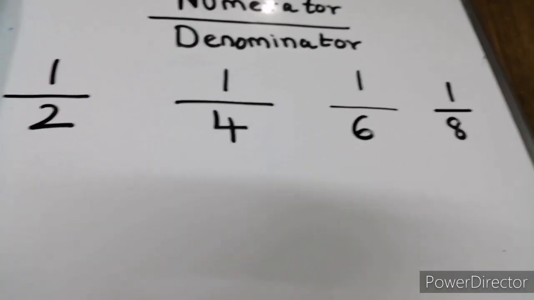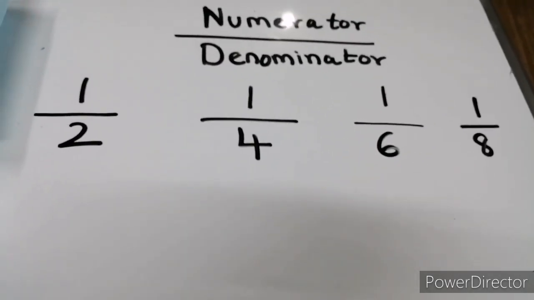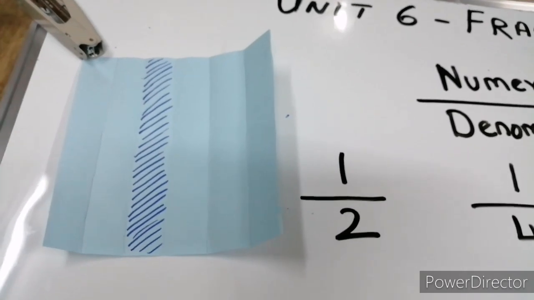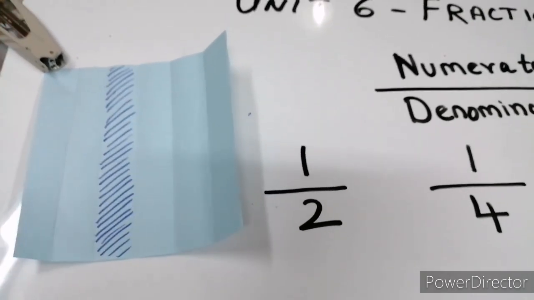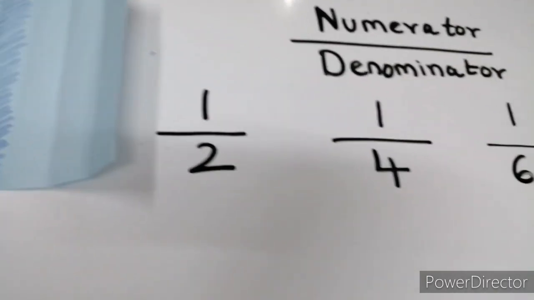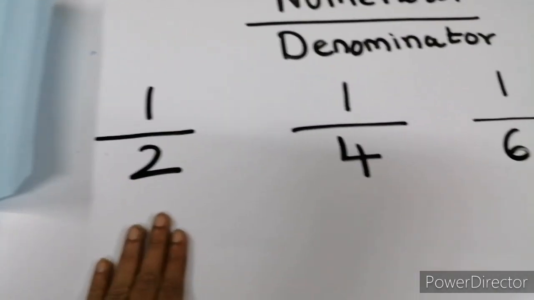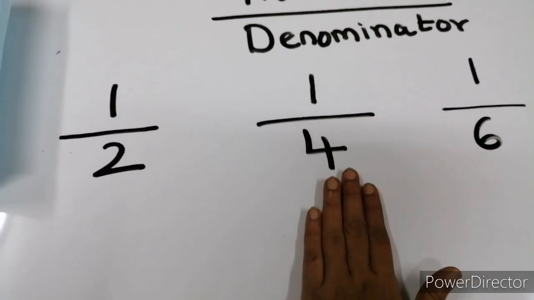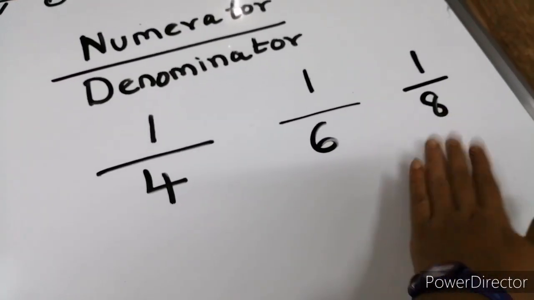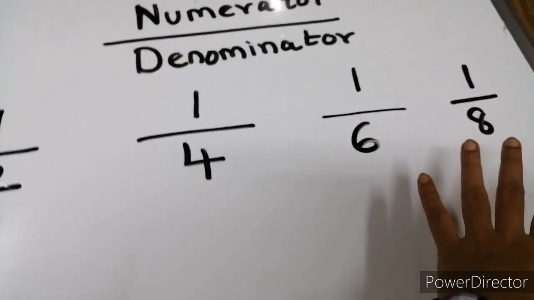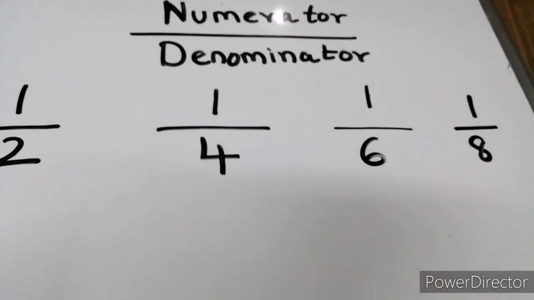Similarly, we can write 1 by 8, 1 by 10, etc. These fractions tell us that one part is shaded among the number of equal parts. In one, it is 2 equal parts. In one paper, it was 4 equal parts. In another, it was 6 equal parts. And in another, there can be 8 or 10 equal parts.